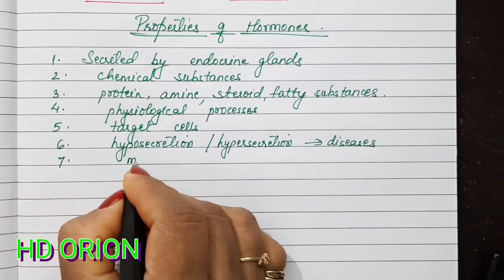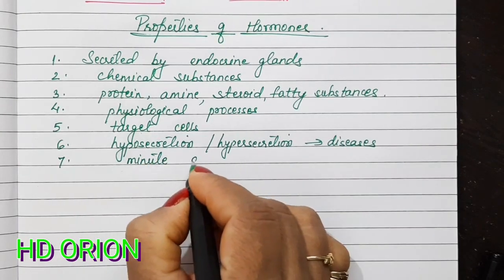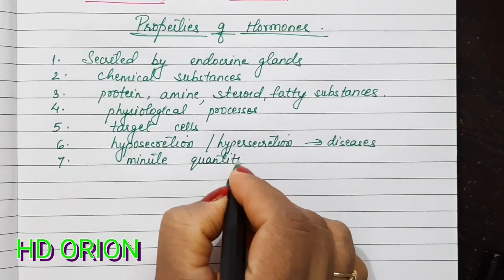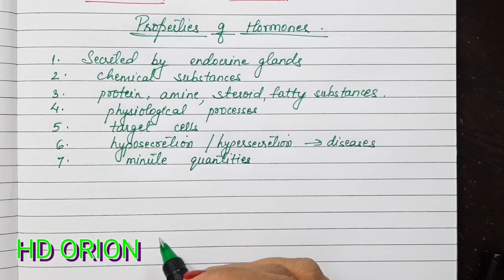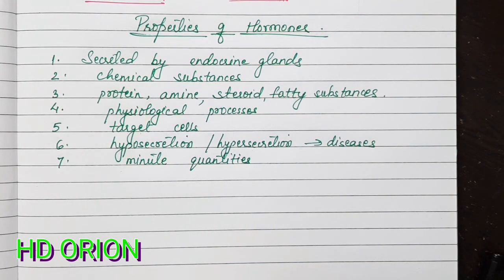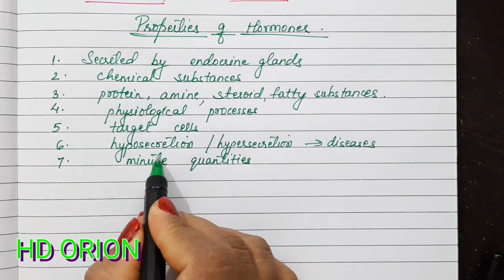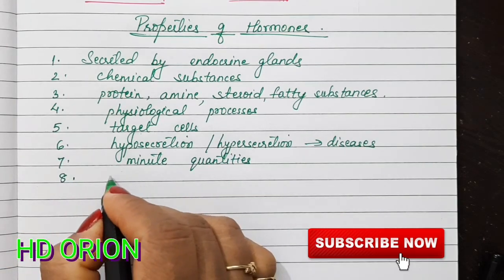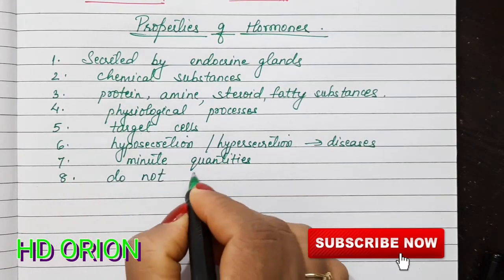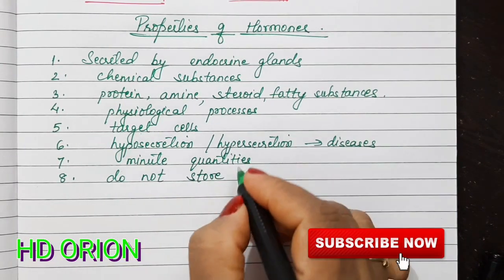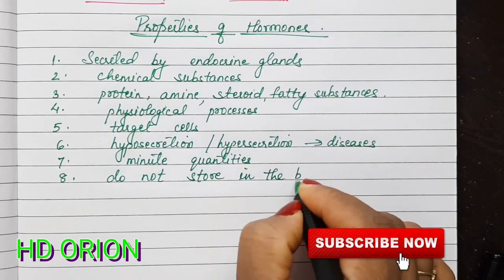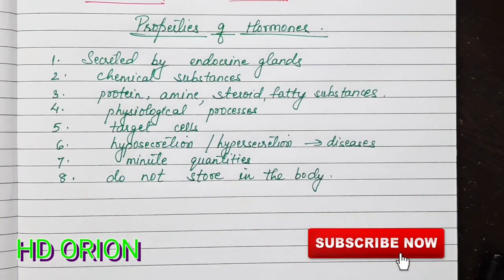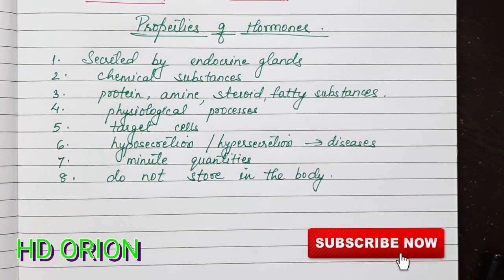They are required in minute quantities. They are not required in bulk. Very little amount is sufficient enough for their action. For example, adrenaline is active even in the concentration of 1 part in 3 million parts. So they are very small in quantities, and they do not get stored in the body. Once they are secreted and after their action, they are excreted out of the body.